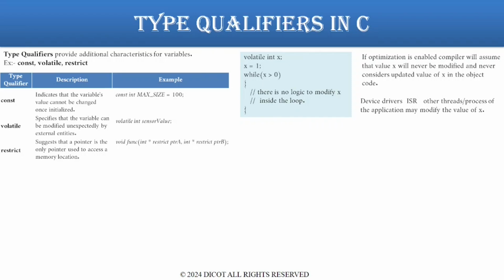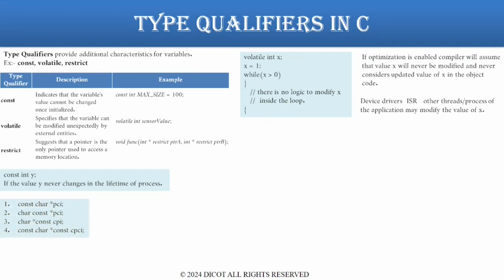Type qualifier const. const int y. We can declare the variable as const if the value of y never changes in the lifetime of a process. Now let's consider different forms of pointer for const and volatile qualifier. const char *pci is a pointer to a constant character. char const *pci is once again a pointer to a constant character. char *const cpi is a constant pointer to a character. And const char *const cpci is a constant pointer to a constant character.